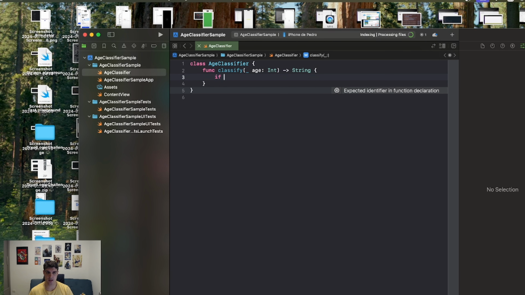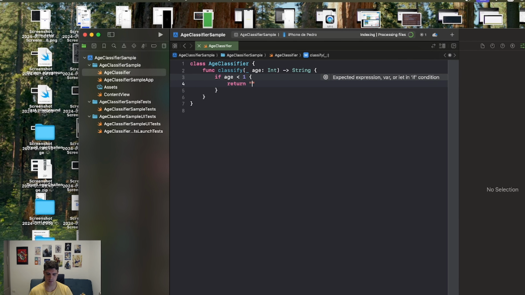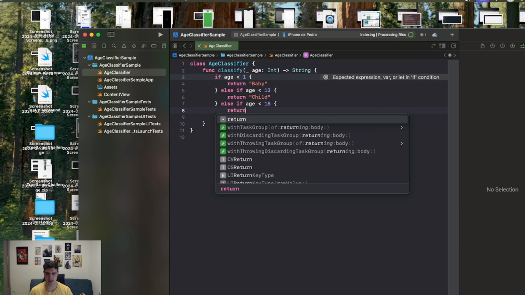And these are the classifications we shall have. If age is less than 1, you return baby. Else, if age is greater than 1 but less than 13, you return child. If age is greater than 13 but less than 18, it's a teenager.